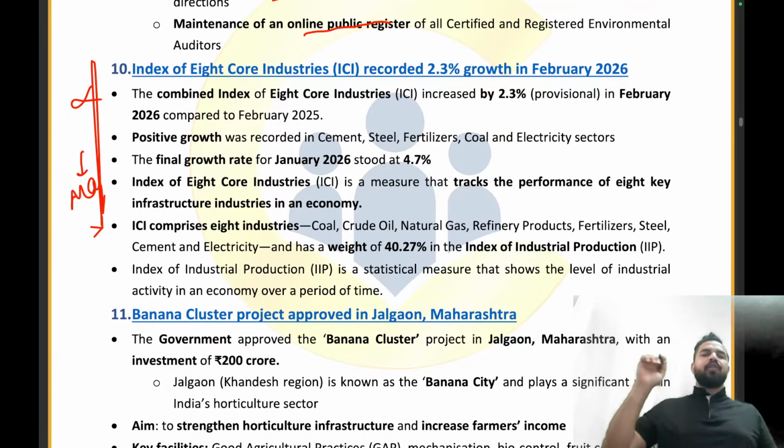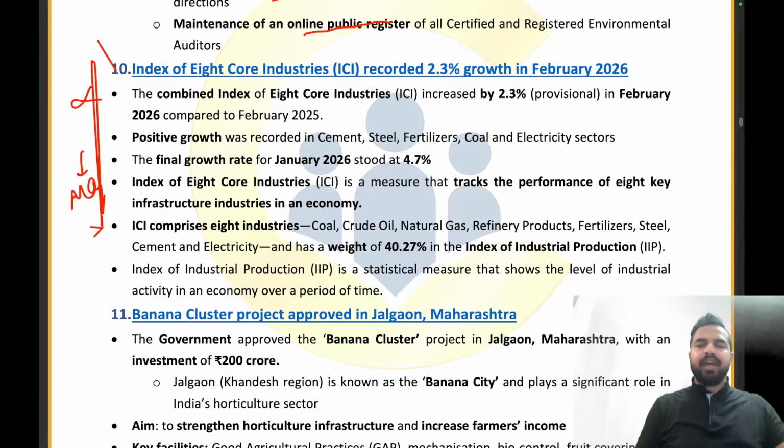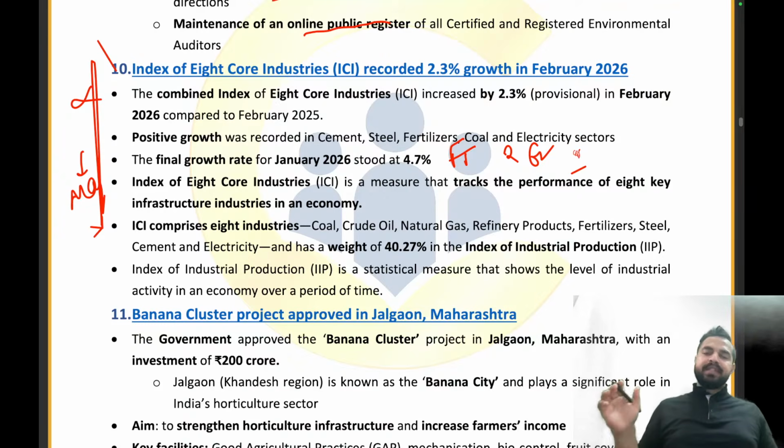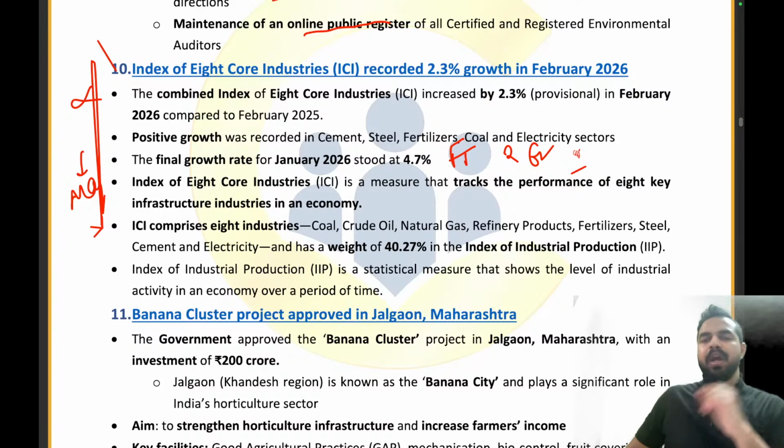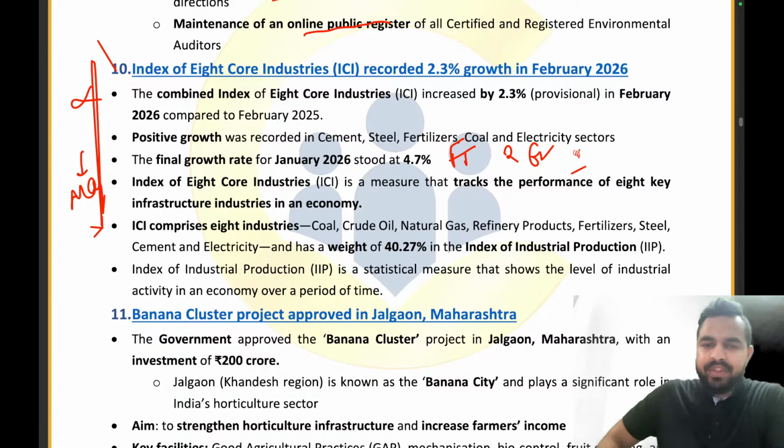But I gave you the formula to remember all the names of the 8 core industries which are the part of the index, right? What exactly that was? It was FRENCCS. Now what exactly it stands for? F stands for fertilizers. R stands for refinery products. E stands for electricity. N stands for natural gas.